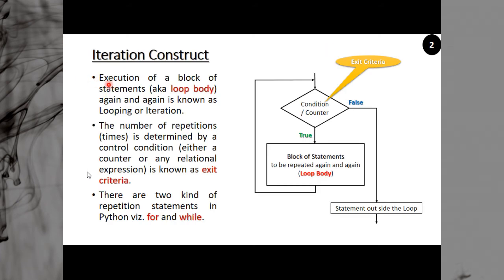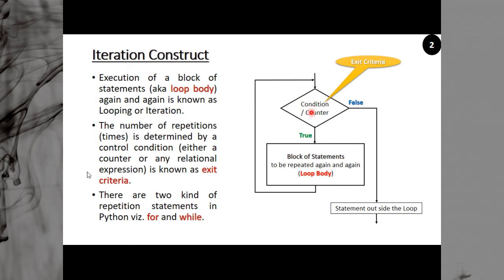What is iteration? Execution of a block of statements. What are these blocks of statements called? They are called the loop body. Execution of a block of statements again and again, repeatedly, is known as looping or iteration.